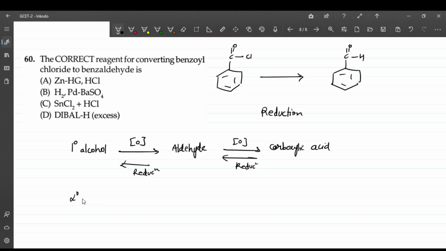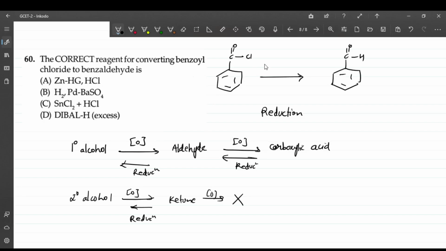Then if it is a secondary alcohol and you do the oxidation, you get a ketone. And if you do the reduction of this, you will get a secondary alcohol. You can remember this small flowchart. For the ketone, there is no further oxidation product. So this is something which is a reduction. This is called partial reduction.